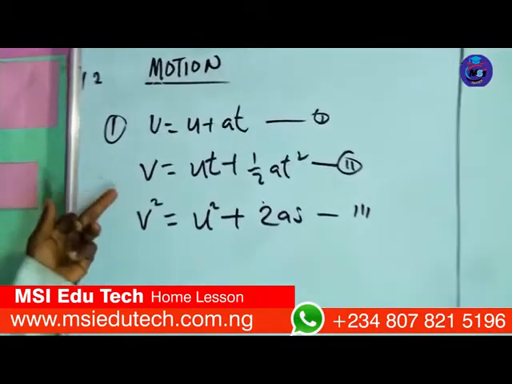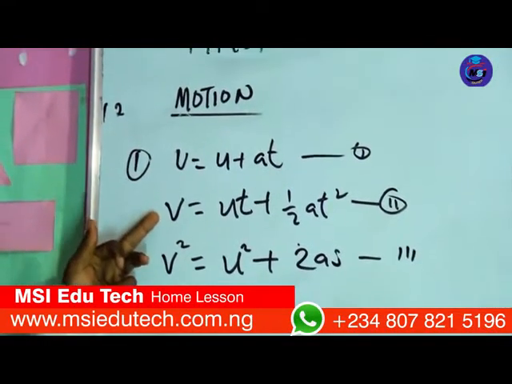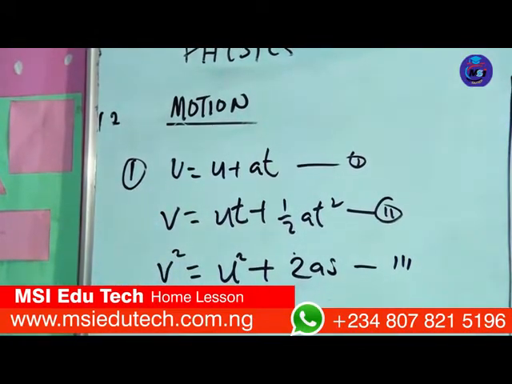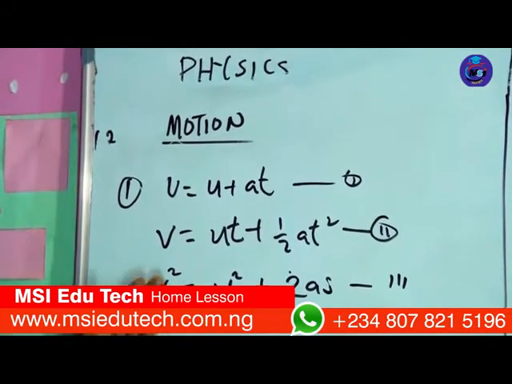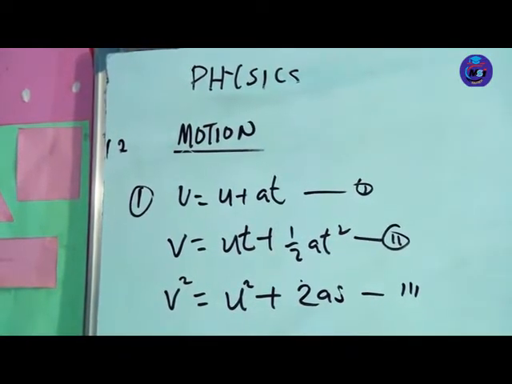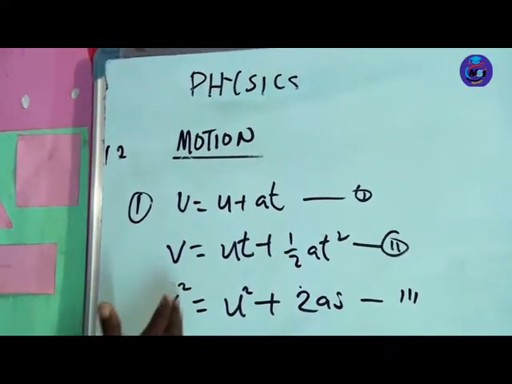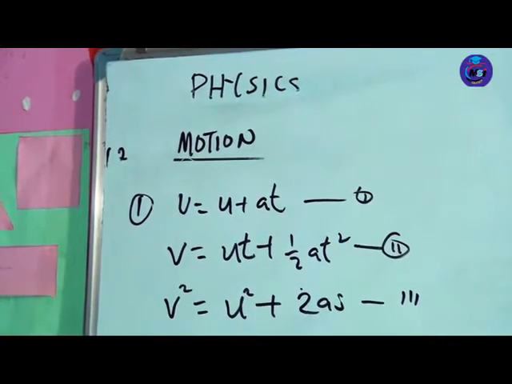The V in the equation, the parameter V, also stands for the final velocity, U stands for the initial velocity, T for the time, and A is the acceleration. So we have V squared equal to U squared plus 2AS. S here stands for the distance, A is the acceleration, the 2 is a constant, U is the initial velocity, and V the final velocity.